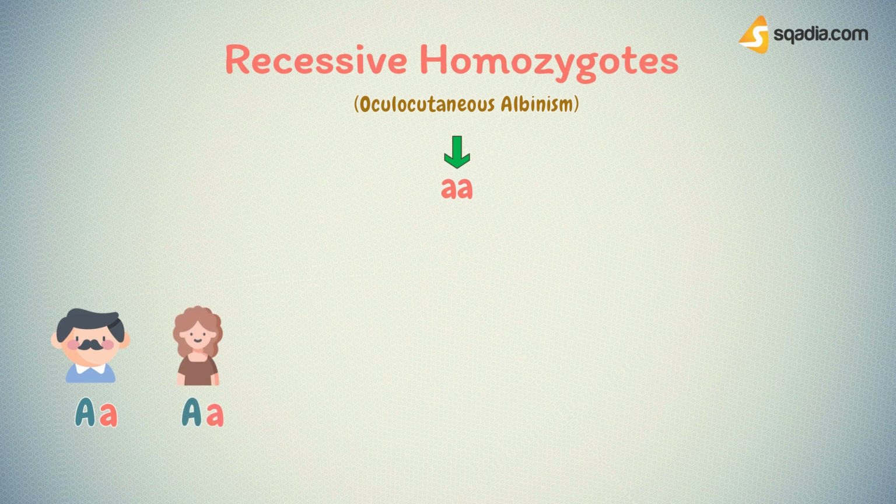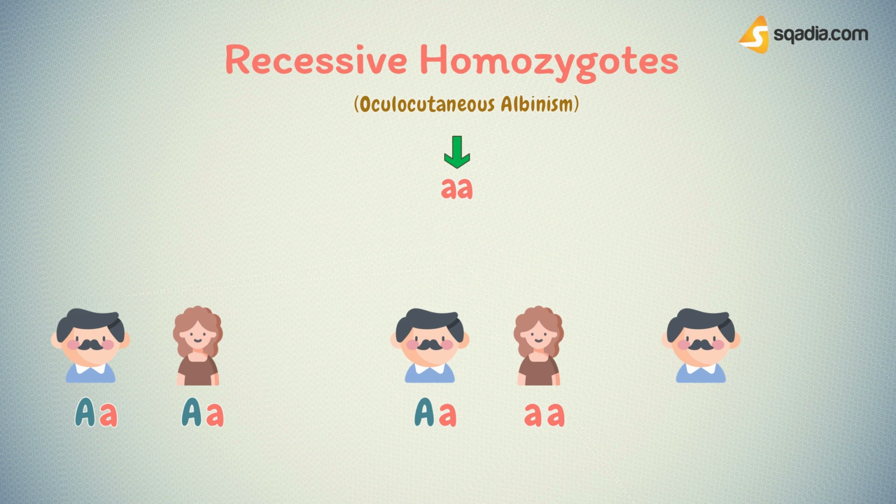In the second mating, there are a recessive homozygote and a heterozygote. For example, father has capital A and small a, and mother has small a and small a. And in the third mating, there are two recessive homozygotes.